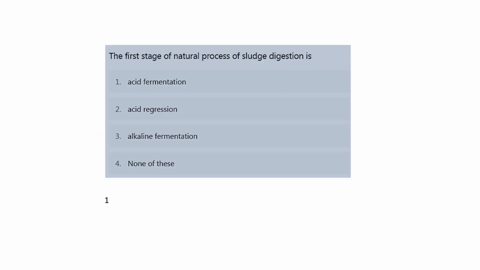The next one, the first stage of natural process of sludge digestion. Okay, so sludge digestion की जो first process होती है क्या होती है? Sludge digestion mainly anaerobic process होता है, और anaerobic process में जो first process होती है वो होता है acid fermentation. So the right answer is the acid fermentation.